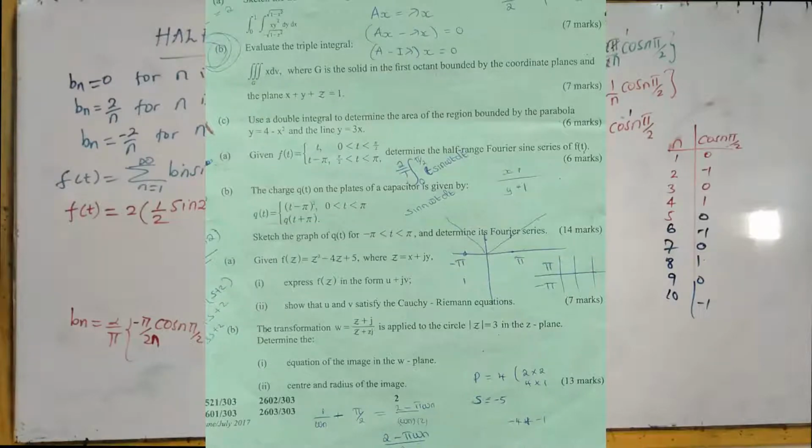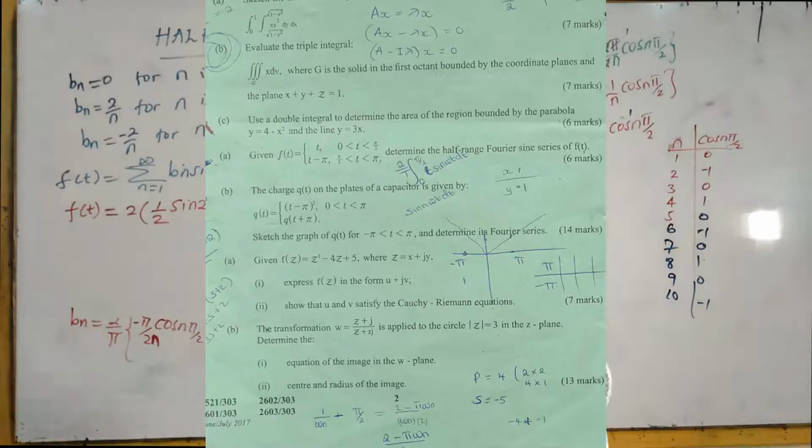So in this case you can do Fourier series as question 4 to avoid spending a lot of time in an exam trying to get 6 marks with a lot of integration. For example, in this paper, question 3 is Fourier series, which will take much more time. Question 4 is complex analysis, which will take shorter time. So it's very important to have good experience in integration, because by looking at a question you can say, this question will take a lot of time because I'll need to integrate by parts, maybe 2 times, 3 times, or even 4 times.